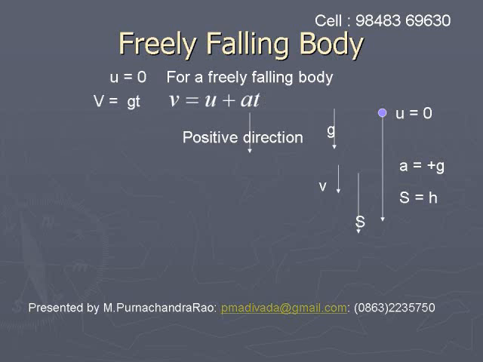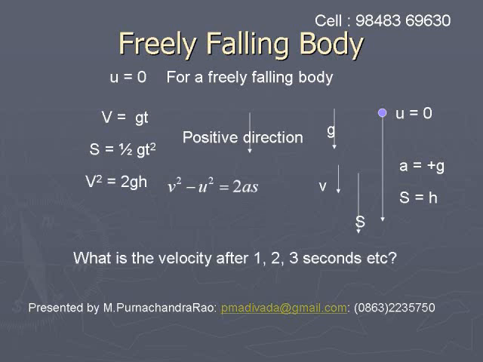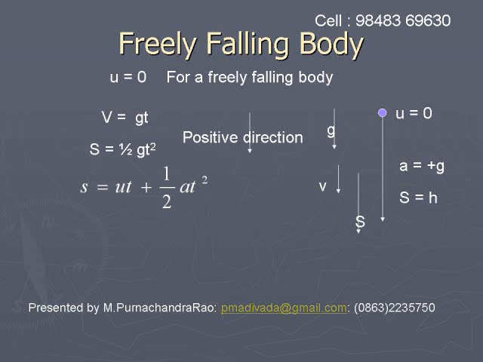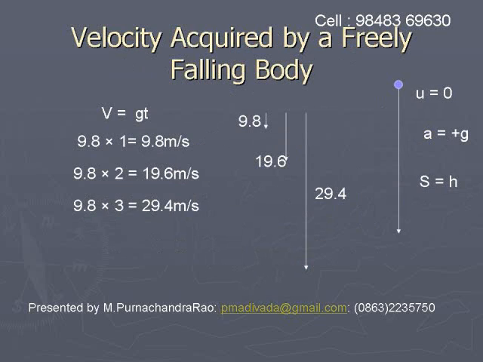So, the kinematic equations get reduced to the form v is equal to gt, s is equal to half gt square, v square is equal to 2gh, and Sn is equal to g into n minus half, for a freely falling body. What is the velocity after 1 second, 2 seconds, 3 seconds, etc.? Now let us calculate these velocities.